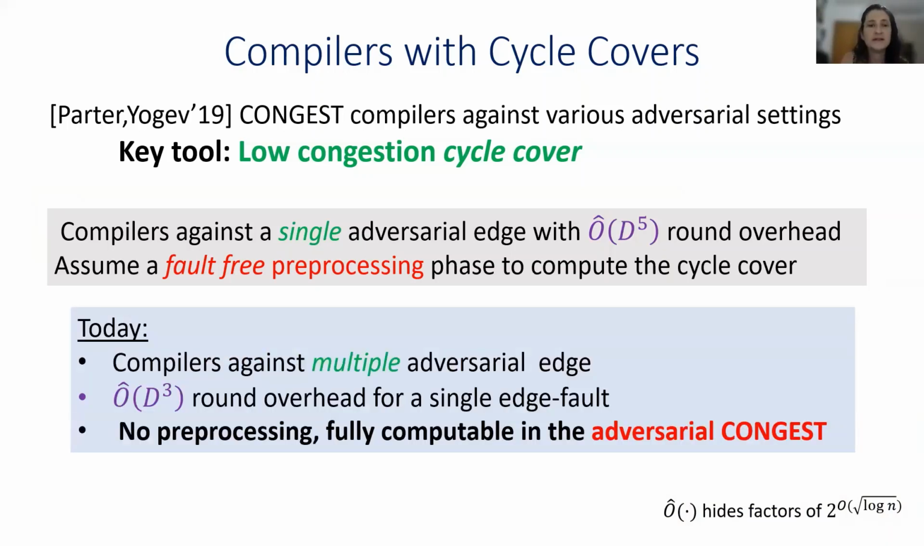In our work, we extended the compilers of Porter and Yogev, and first we designed compilers that also handle multiple edge faults. This also results in an improved compiler for the single fault case with round overhead of Õ(D³). And the main contribution of our work is that we omit the fault-free pre-processing step, meaning that all the computation is computed in the adversarial CONGEST model, where we have adversarial edges.